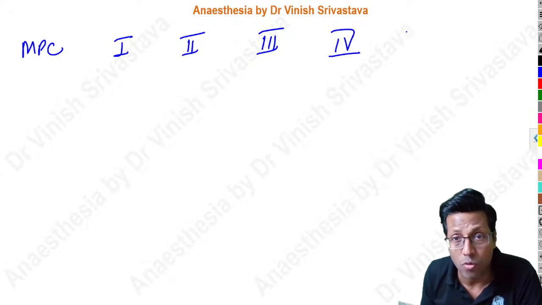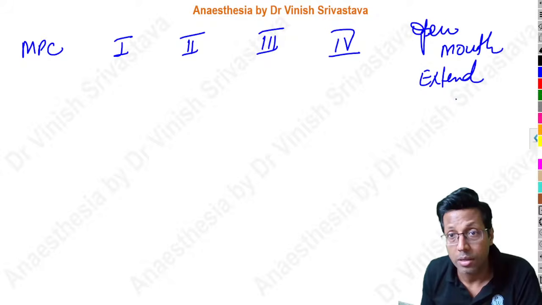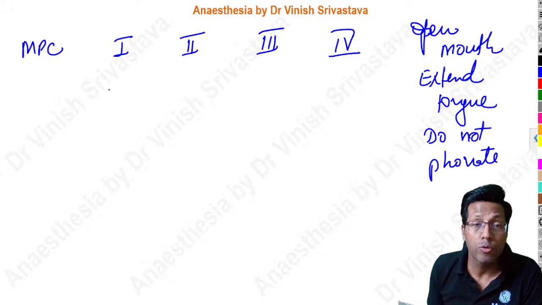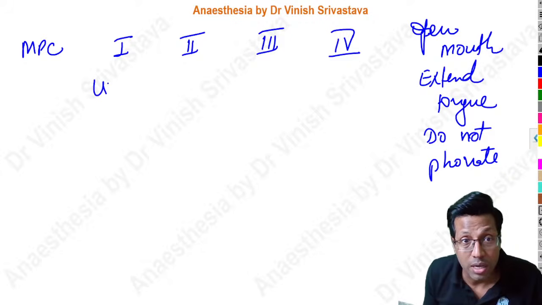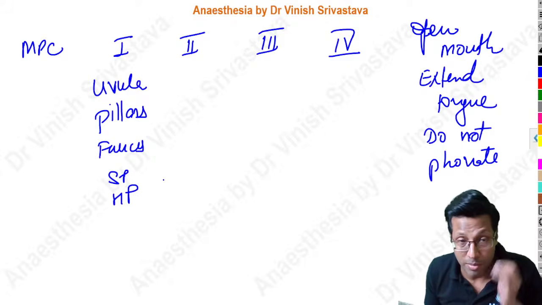Now, all you do is ask the patient to open the mouth, extend the tongue and not phonate. Right? This is basic. Now, when you look at all the structures and you can see the complete uvula, the complete tonsillar pillars, the complete fauces, the soft palate and hard palate, that is Mallampati 1.